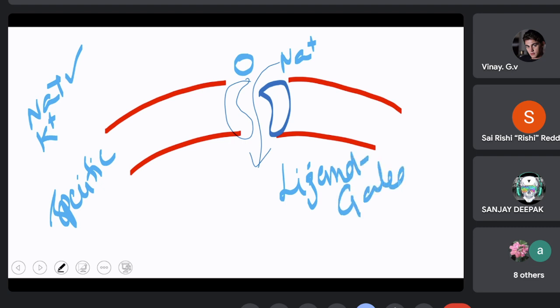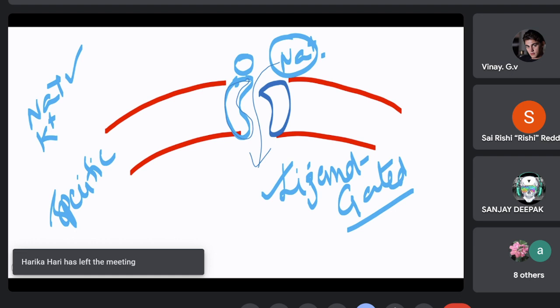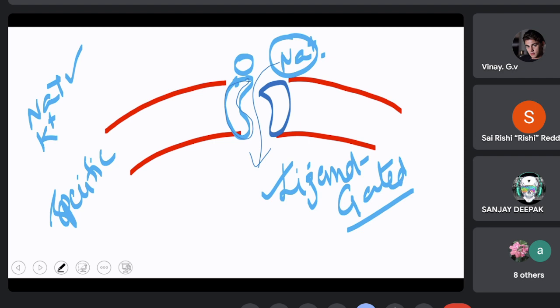What is the ligand here? It is the substance that binds to the receptor protein, the binding site here. So sodium is the substance that gets bound, hence it is called the ligand. The gate of this channel opens only when the sodium ion, that is the ligand, binds, and hence we call them ligand gated channels.